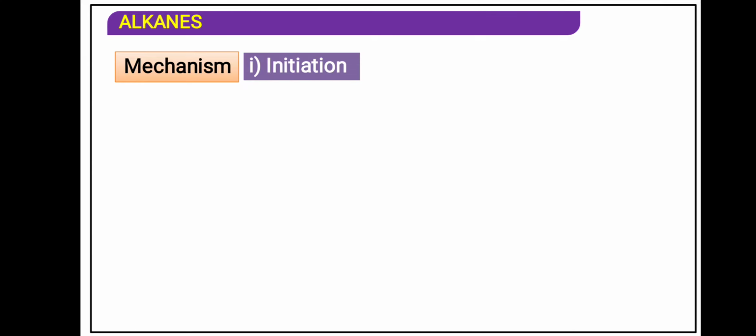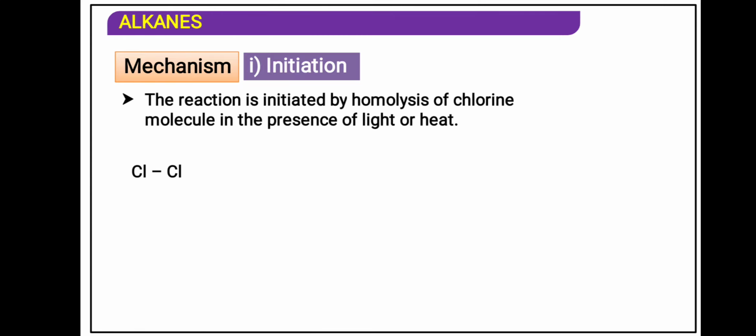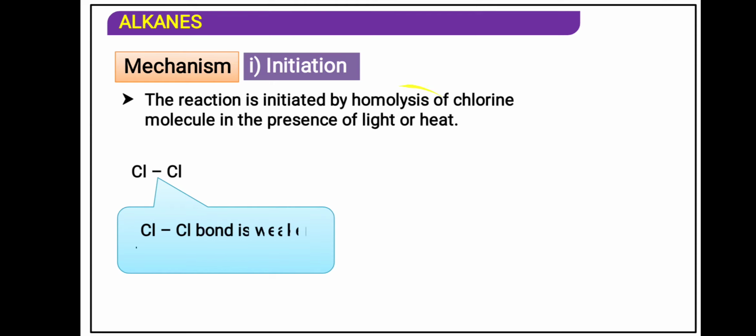Whenever a compound is formed, a bond is formed with 2 electrons. One atom brings 1 electron from its outermost orbit, the other atom brings 1 electron, and they share them and form a bond. After that, the bond is broken down and each atom takes its own electron. That is called homolytic fission. So homolytic fission will take place. Wherever homolytic fission takes place, it is called homolysis.